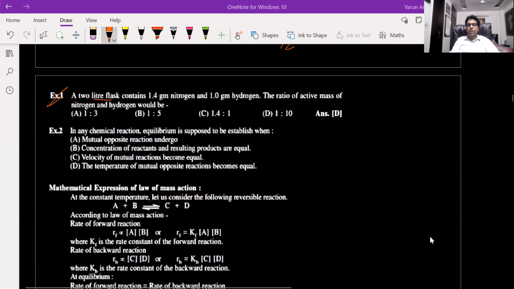Now solve this example. A 2-liter flask contains 1.4 gram nitrogen and 1 gram of hydrogen. The ratio of the active mass of nitrogen and hydrogen will be, so the volume of the flask is 2 liters. So what will be the active mass of nitrogen? That will be number of moles of nitrogen upon volume. Number of moles will be weight of nitrogen divided by molecular weight of nitrogen gas. So what will be the molecular weight? 28, and volume is 2.